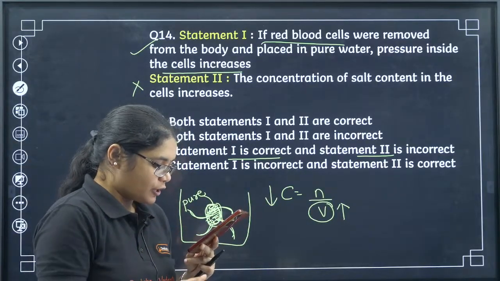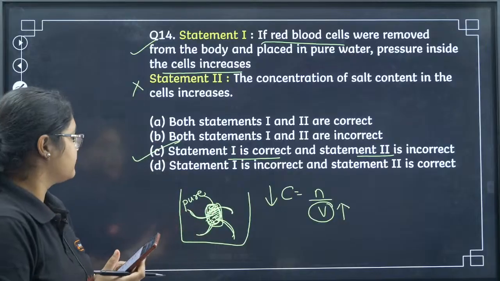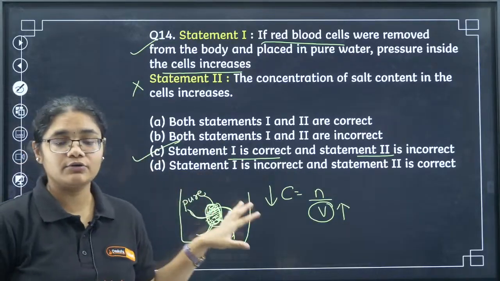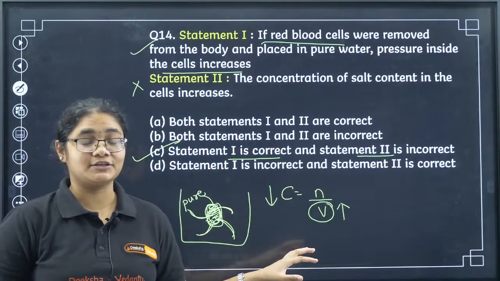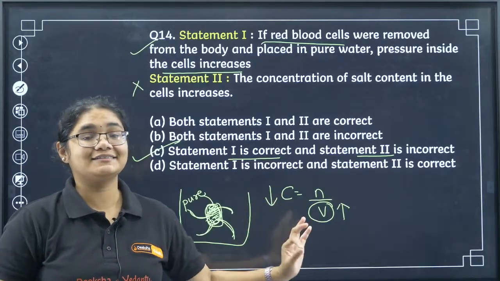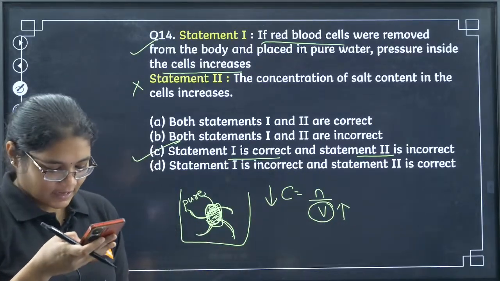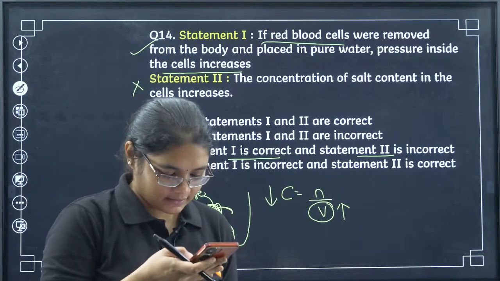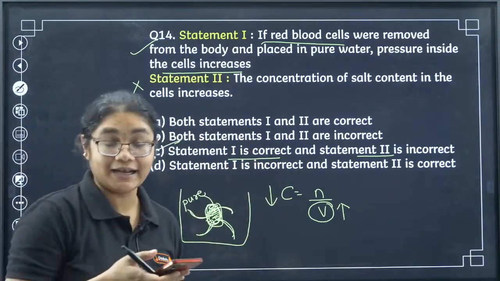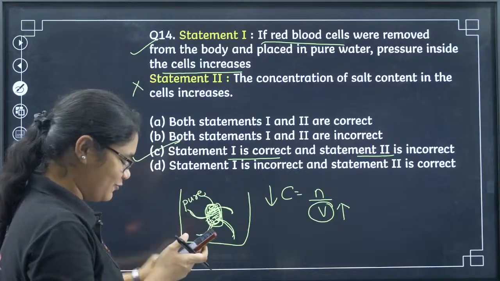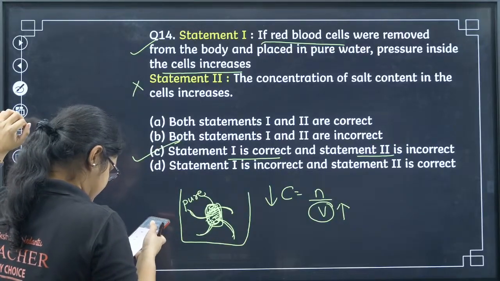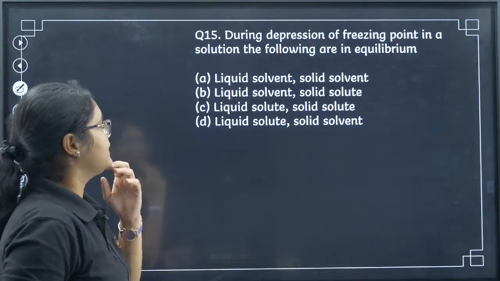Okay, 14B, is this clear? 14 answer will be C. Is it clear to everyone? Please let me know in the comment section quickly if this is clear or not, or else I will explain once again. Yes, Nagamma has given me the green signal to move to the next question. So we'll move to the next question here. Let's move to the 15th question.